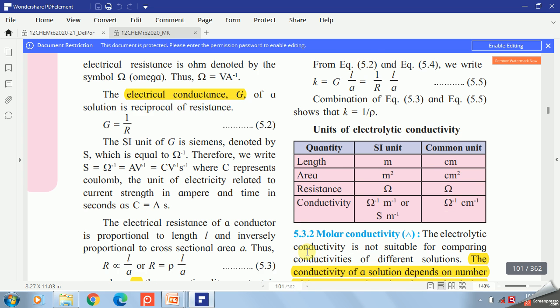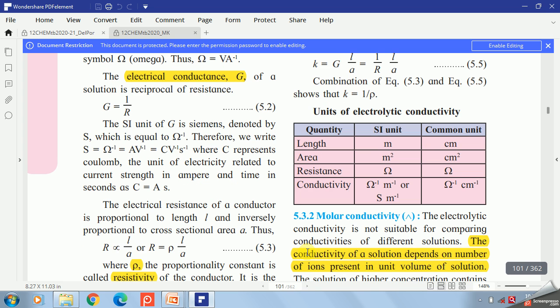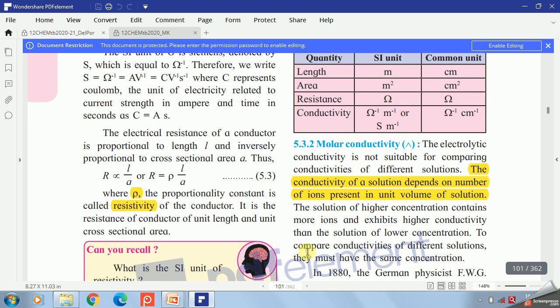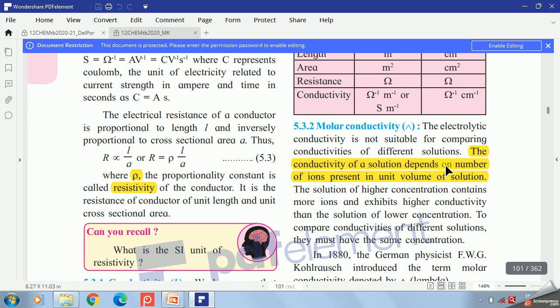Then next is molar conductivity. The electrolytic conductivity is not suitable for comparing the conductivities of different solutions, because the conductivity of a solution depends on the number of ions present in unit volume of the solution.